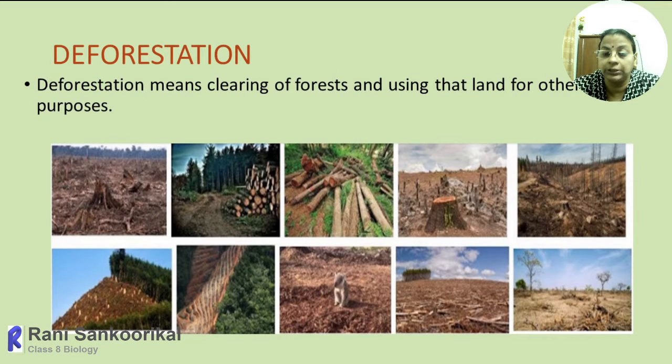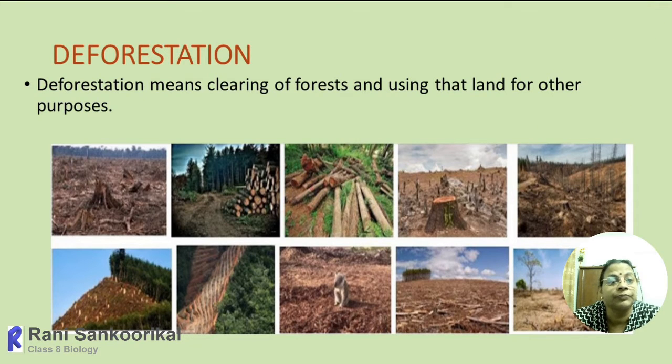The first and foremost important characteristic feature of this is deforestation. Deforestation means clearing of forest and using that land for other purposes. So you can see in this chart many reasons. Some of them: forest fire, felling of trees, cutting of trees, making furniture, construction of dams, construction of buildings.